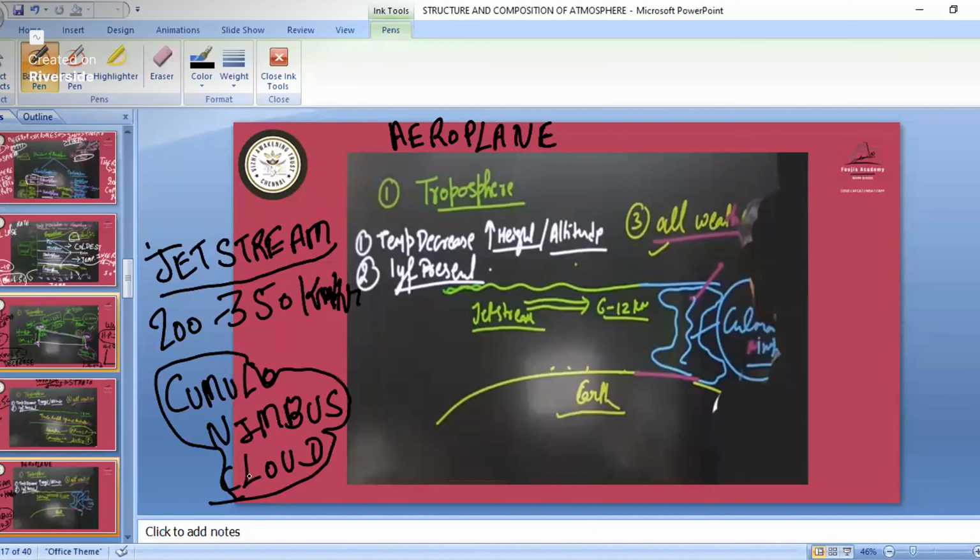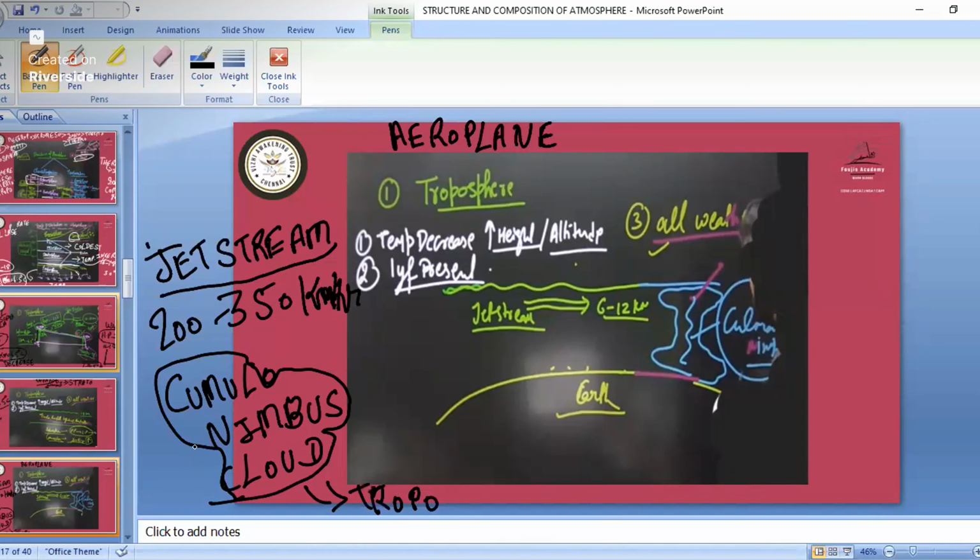So that particular cloud is known as the cumulonimbus cloud, and it is present in the troposphere part only.